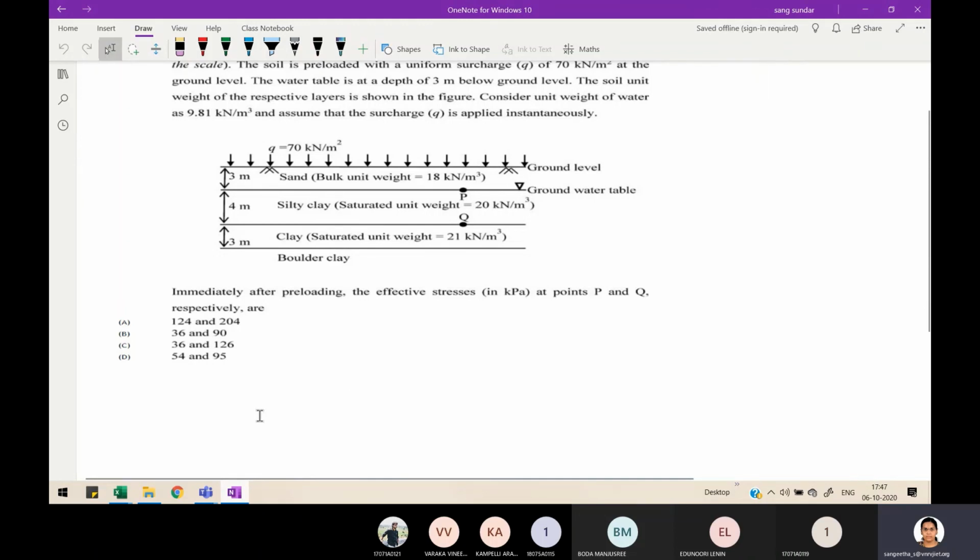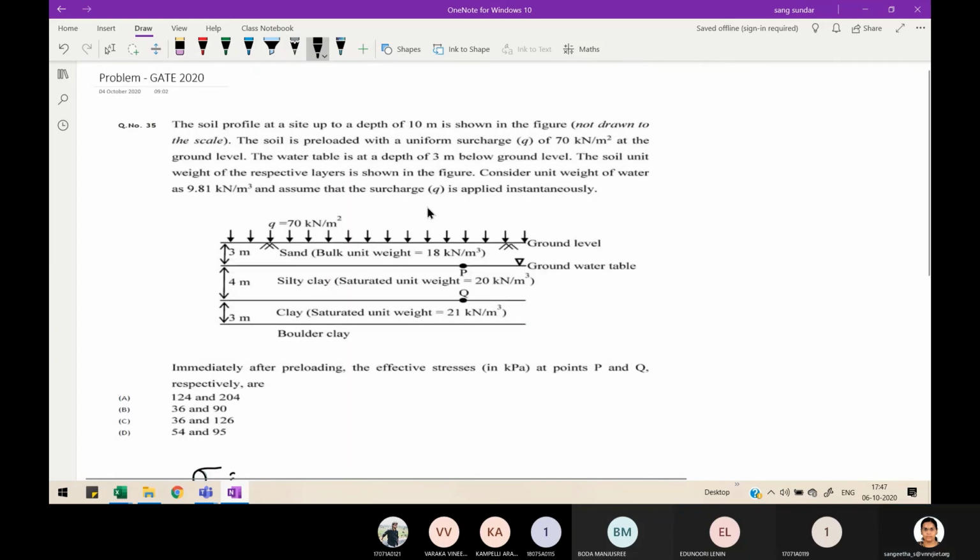So if you calculate the total stress, what will you do? You will be considering the surcharge. But the twist here is, they told the soil is preloaded. What is preloaded? Previously the load was applied so as to ensure consolidation or whatever phenomena. Now the load is not existing. Okay, so preloaded with 70 kilonewton per meter square. So after that they removed that load.